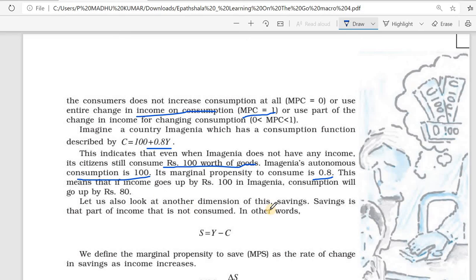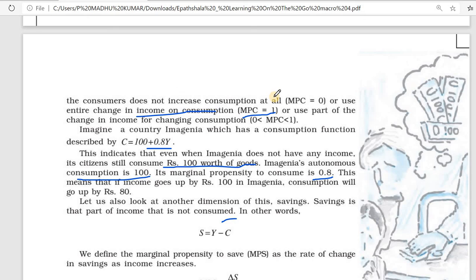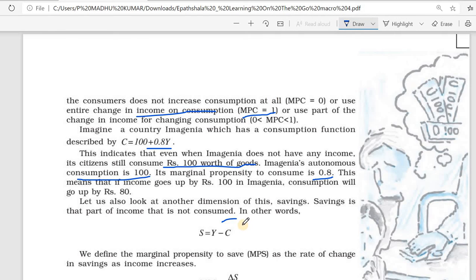Then let us make another equation. Saving is that part of income that is not consumed. We know what savings is: what you have not consumed. Suppose you have 100 rupees and you consumed only 80 rupees, then the balance is 20 rupees. That is savings. We can write it as an equation: savings equal to income minus consumption.